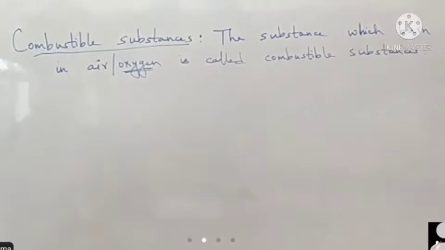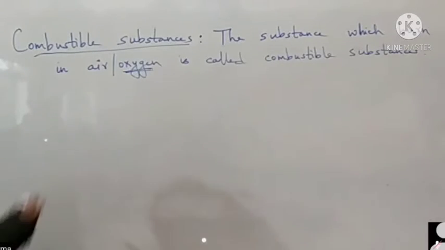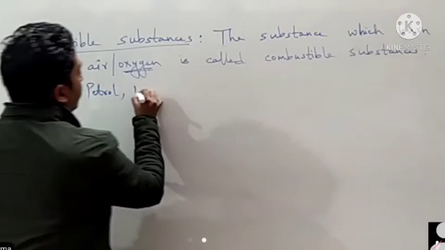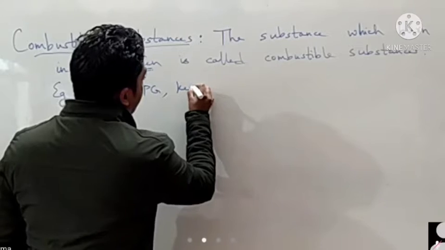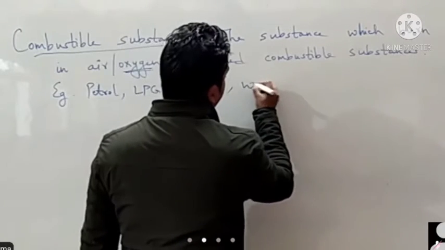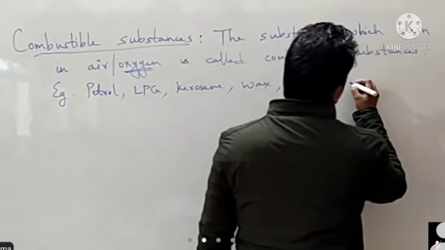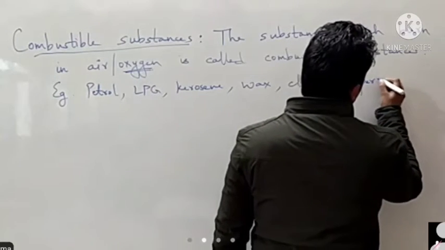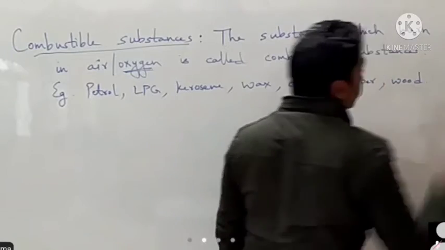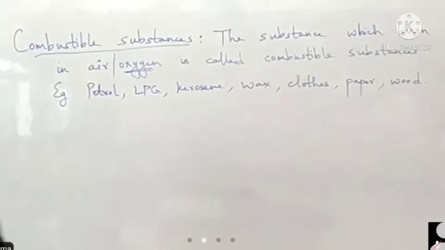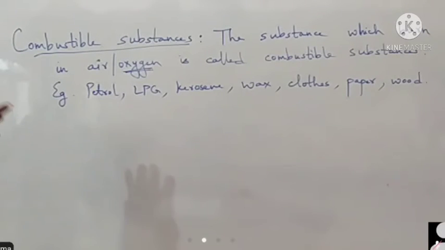For example, we have petrol, LPG, kerosene, wax, clothes, paper, wood, coal, etc. You can include everything which burns.